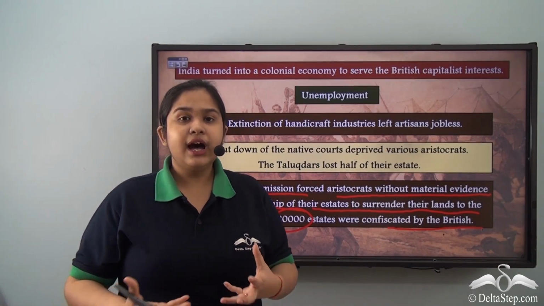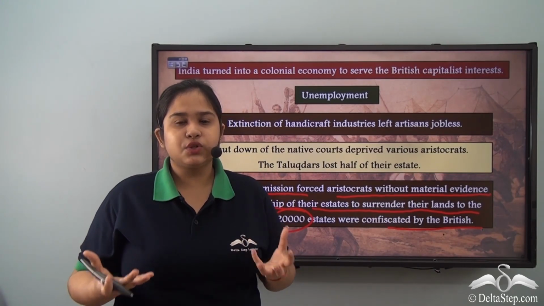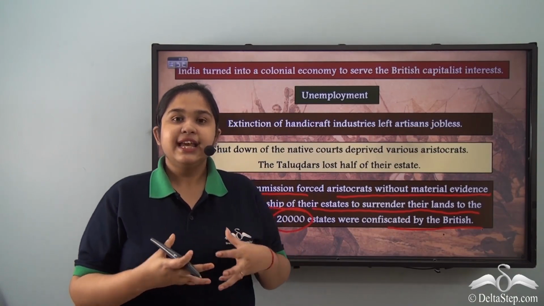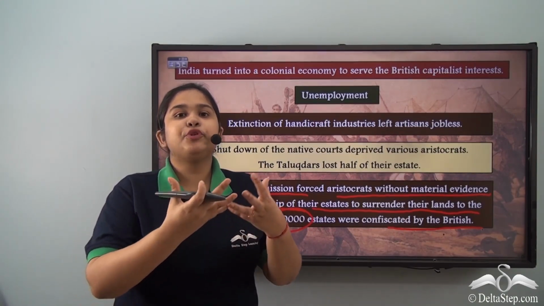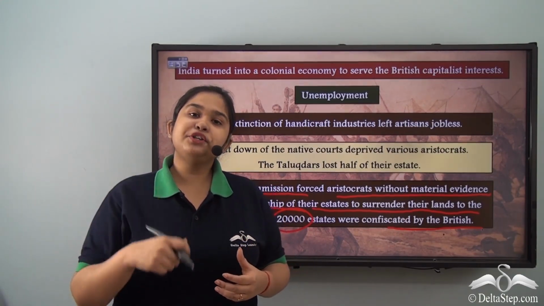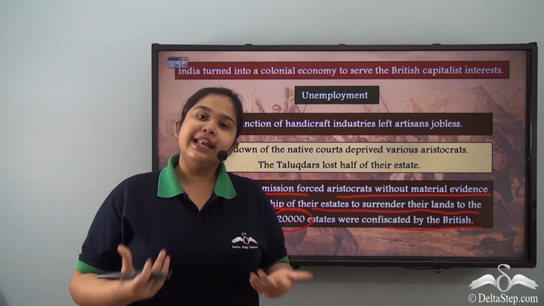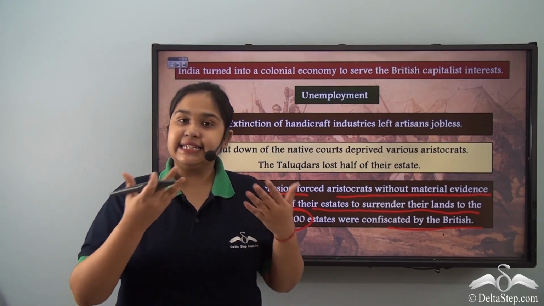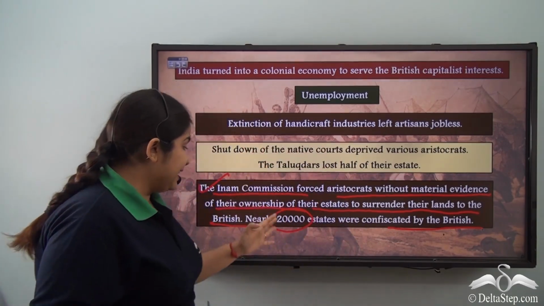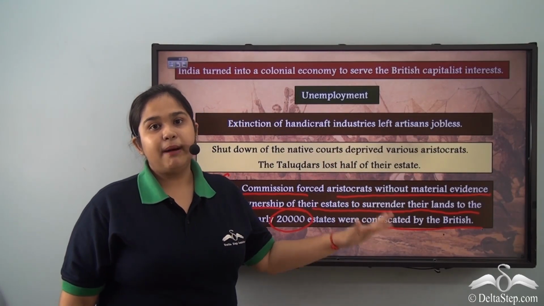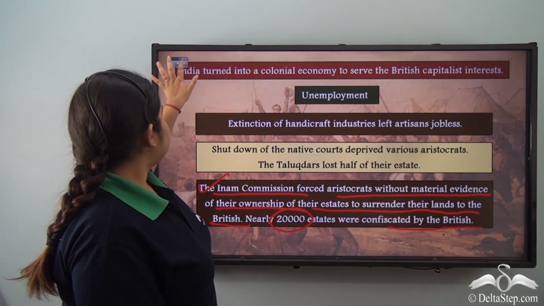Now, the talukdars or the middle classes who were semi-wealthy, as well as the aristocrats, did not have the proof to be produced in front of the British. So, what did the British do? The British stated that if you do not have proof to show, the estates were to be confiscated, and 20,000 estates were confiscated, taken by the British.